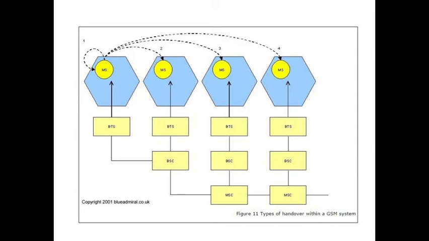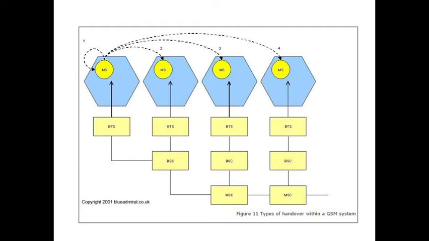Here in the second radio cell, if you observe, the mobile station has now moved from the first radio cell to the second radio cell. Why is it moving from one radio cell to another? I told you the reasons why handovers are performed. There may be heavy traffic in that radio cell, that is why it has moved to another radio cell. Or the signal rate in the first radio cell may be low.